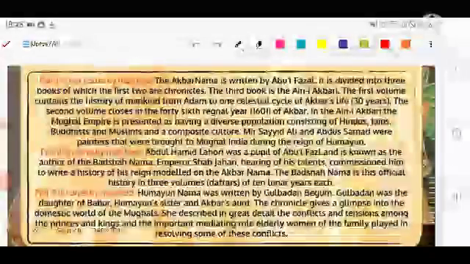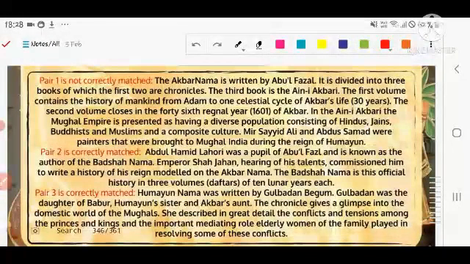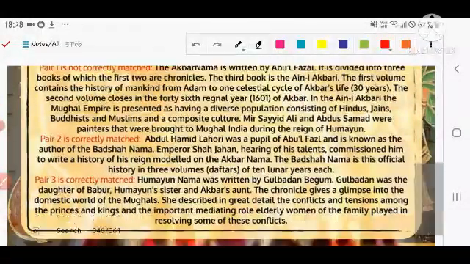It is not correct because the Akbarnama was written by Abul Fazl. It is divided into 3 books, of which the first two are chronicles. The third book is the Ain-i-Akbari, in which Akbar's biography is written. The first volume contains the history of mankind from Adam to one celestial cycle of Akbar's life. The Mughal Empire is presented as having a diverse population consisting of Hindus, Jains, Buddhists, Muslims, and it wanted to maintain a composite culture in its kingdom. Mir Sayyid Ali and Abd al-Samad were painters at the time of the Mughals.